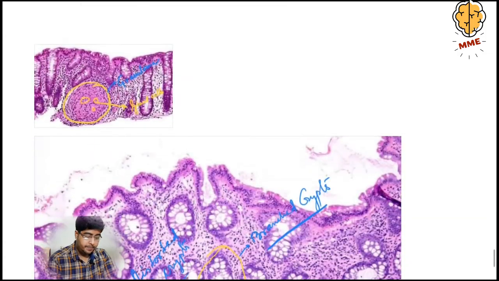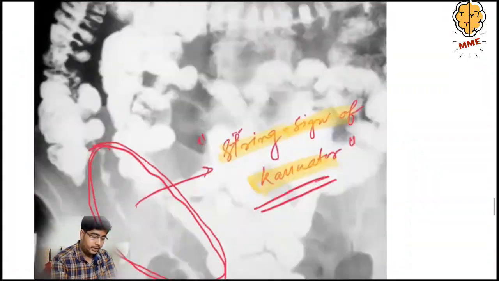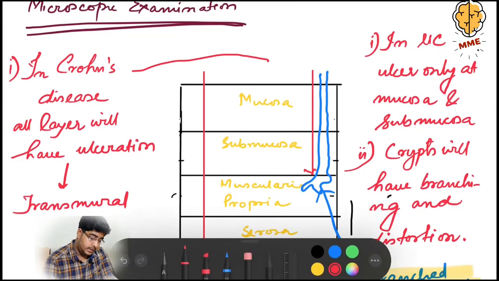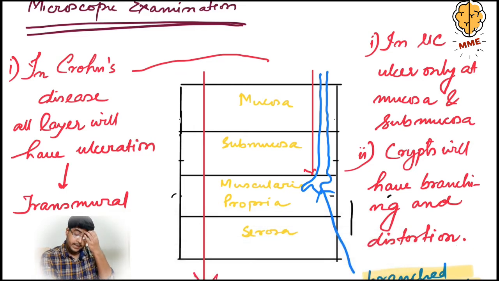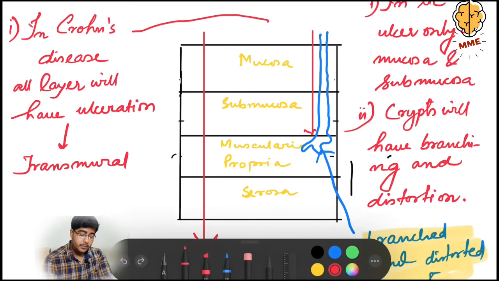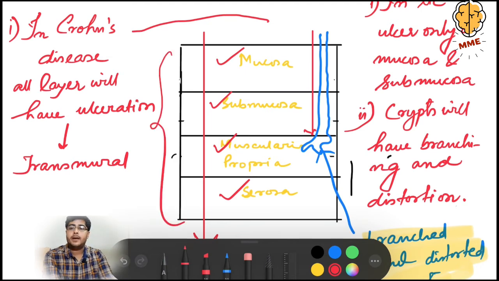Now start with microscopic examination. This is a cut section. So we know the layers of intestine: mucosa, submucosa, muscularis propria, and serosa. In Crohn's disease, the ulcer will take place in all the layers: mucosa, submucosa, muscularis propria, and serosa.